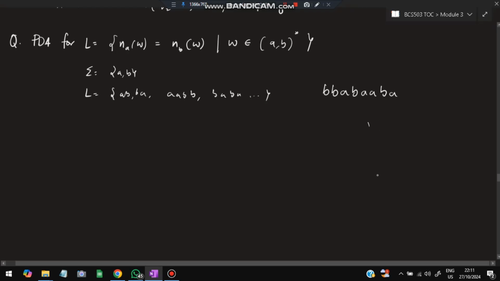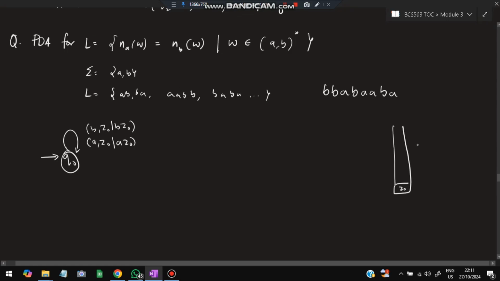Okay, now let's take the stack here. Initially the stack will be having Z0 only. Now the rule is very simple here. We'll be having a q naught here. In the q naught, my input can be either A or B, so to handle both A and B, and the top of the stack is Z naught. Whenever I have A as input and the top of the stack is Z naught, I'll just push A here. If B comes, I'll push B. Okay, done. Now A and B are pushed here.